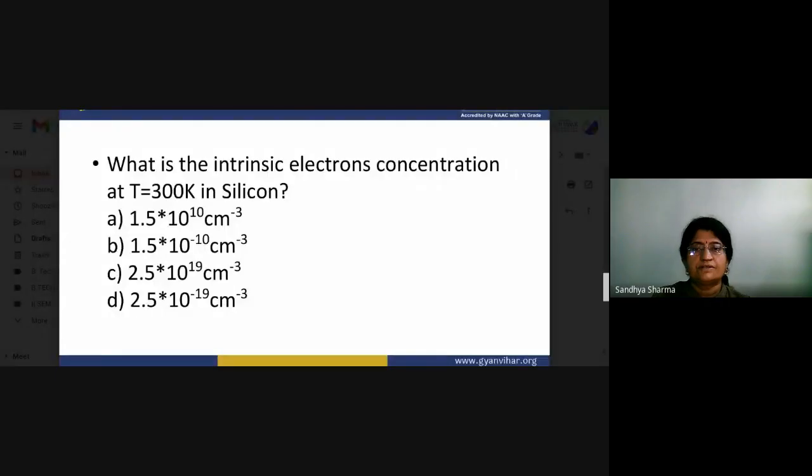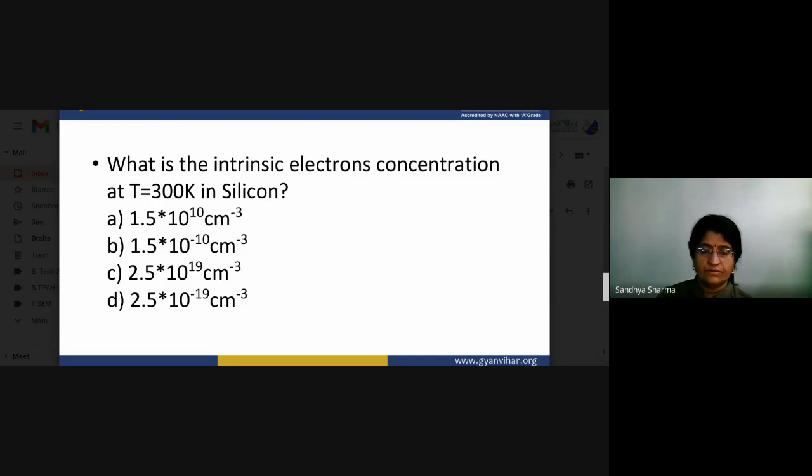Now we will move to the intrinsic silicon concentration. According to that, you are given the temperature T and you have to calculate the intrinsic electron concentration in silicon material.